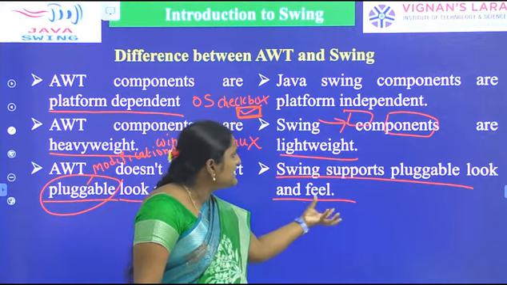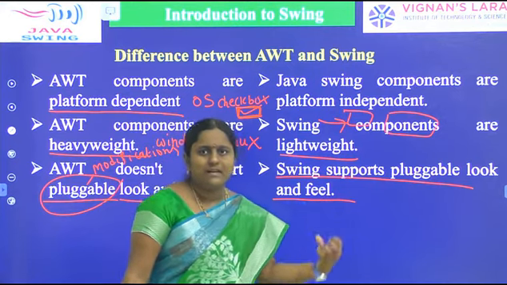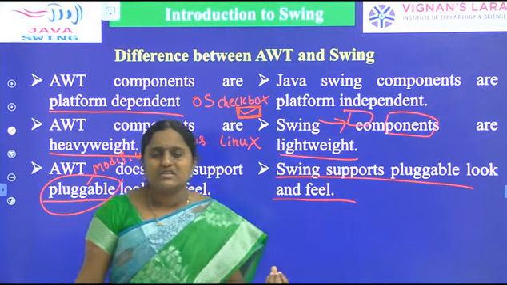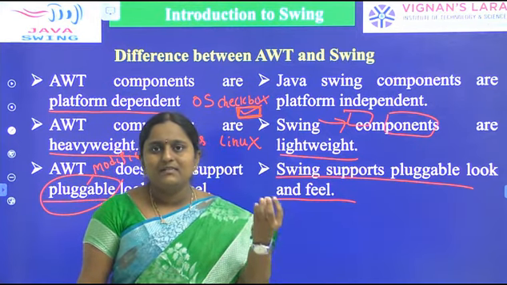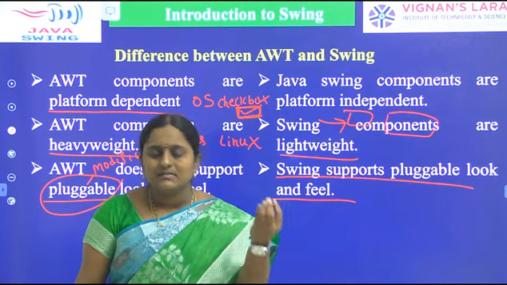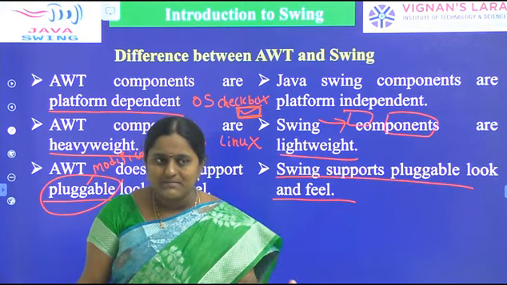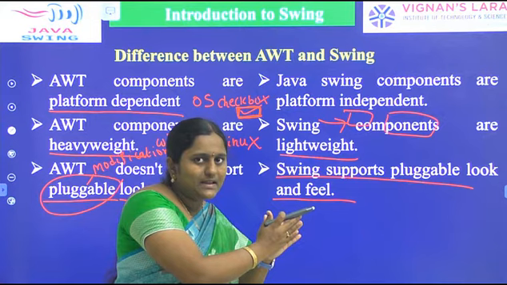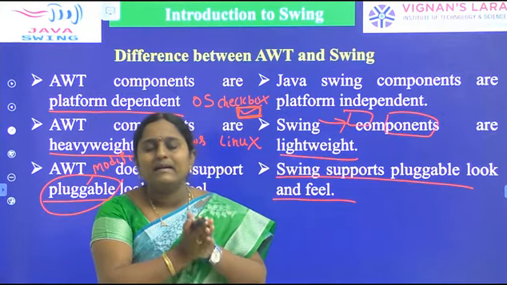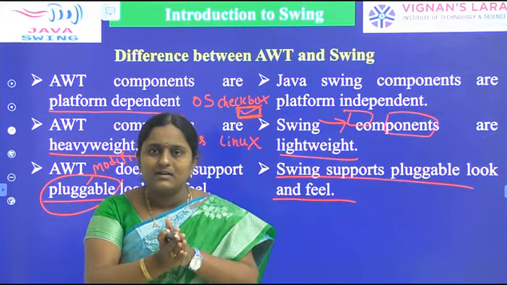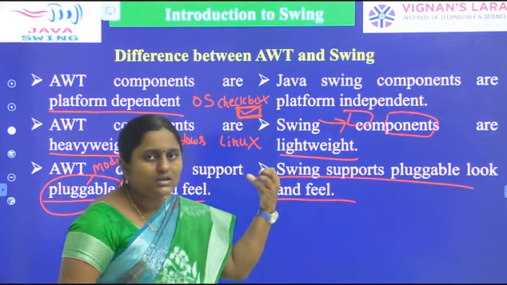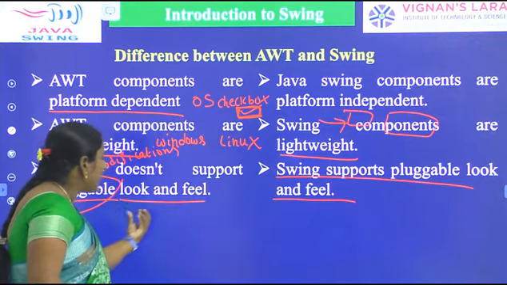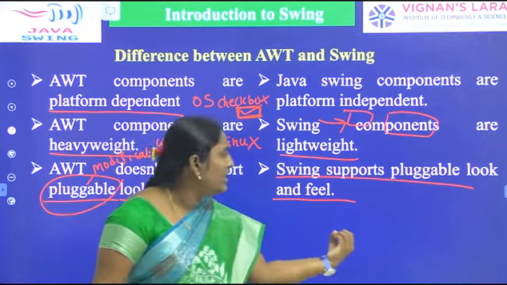Coming to Swing, it supports pluggable look and feel. Pluggable means doing some modifications. If you make a modification to a particular component executing in one operating system, the same modification will be reflected in any other operating system like Linux and Mac. That's why AWT does not support pluggable look and feel, while Swing supports it.